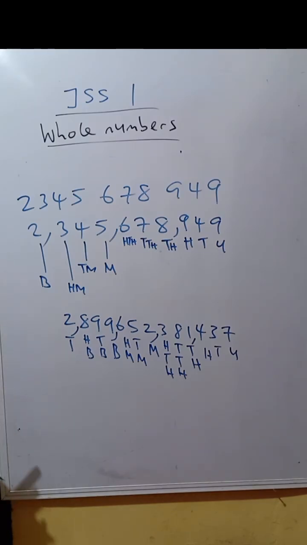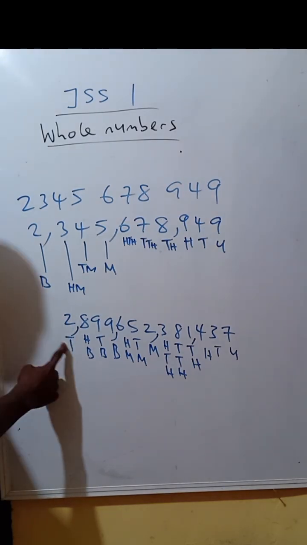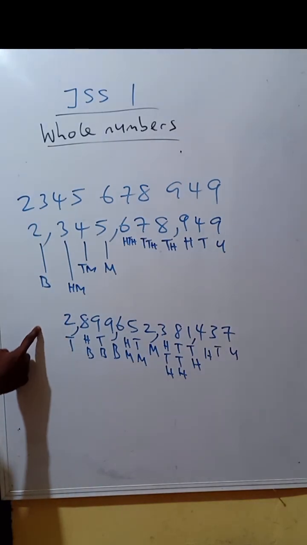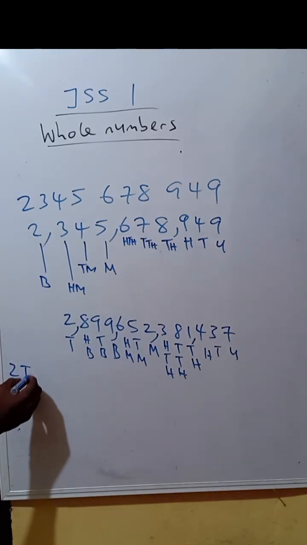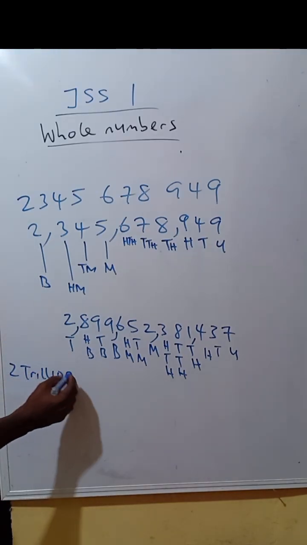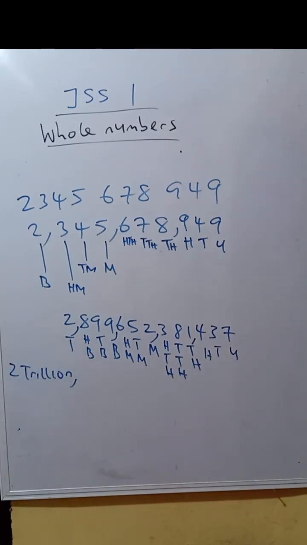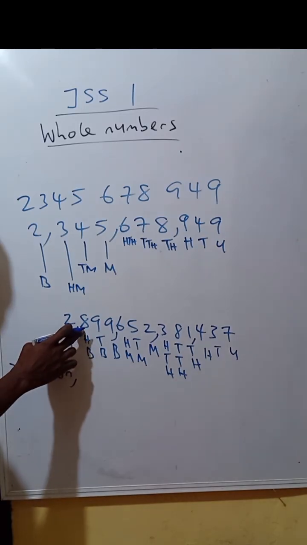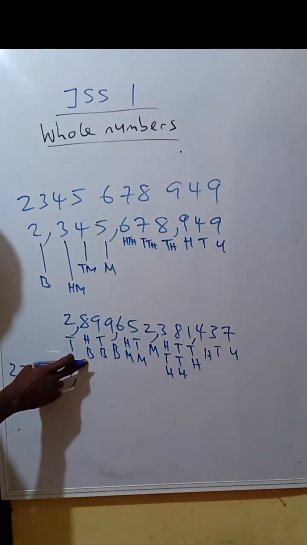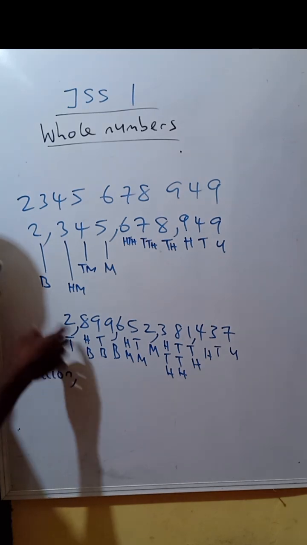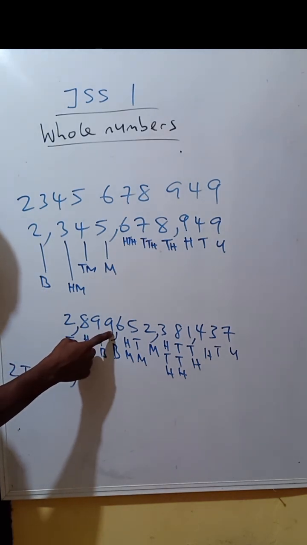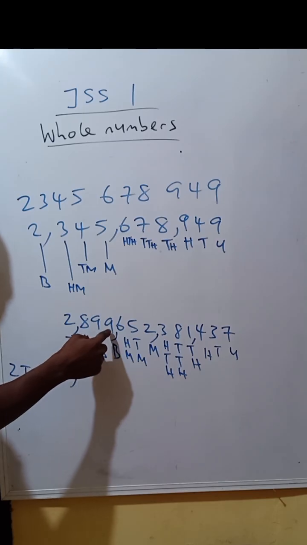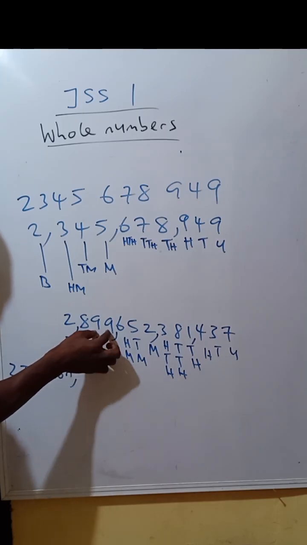So if we are to call out this number, 2 trillion. You can put that comma here. 2 trillion, 800 billion, 800 and what? Because there's a 10 here and there's a billion here, 899.